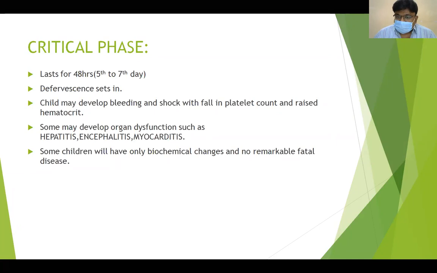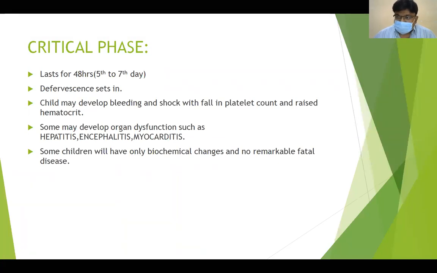Even if the platelet count is around 80,000 and he develops any bleeding manifestations, which I have told you earlier, or there is hypotension or vomiting, then you definitely have to go for platelet transfusion. You have to tell them clearly that because there are no bleeding manifestations, no hemodynamic instability, the child is active, the child is taking food properly, there is no need of platelet transfusion, even if the platelet count is 20,000.